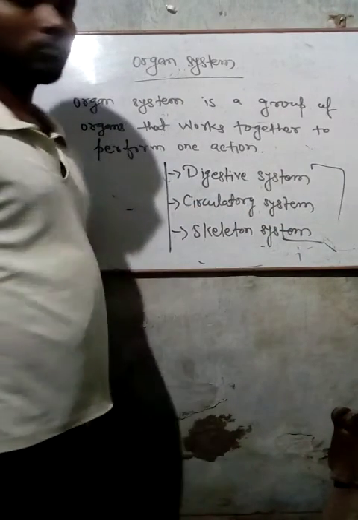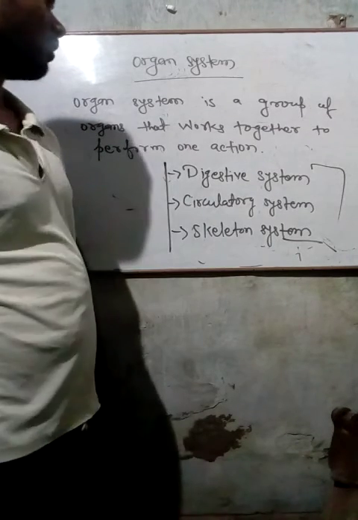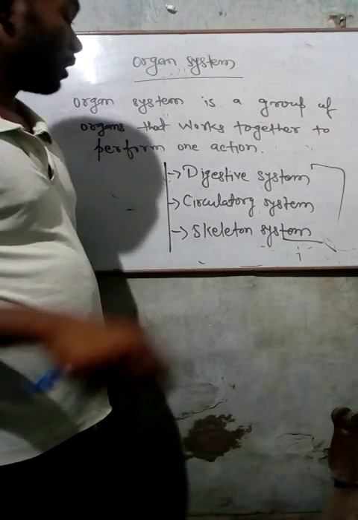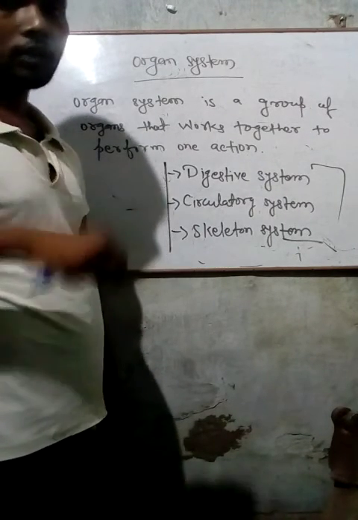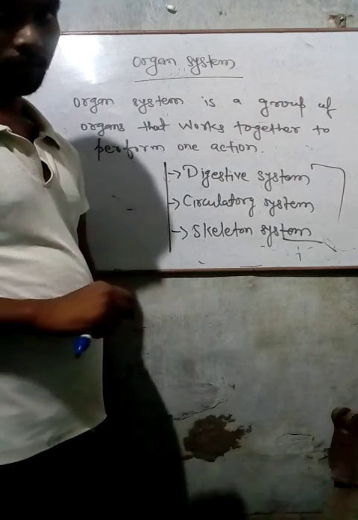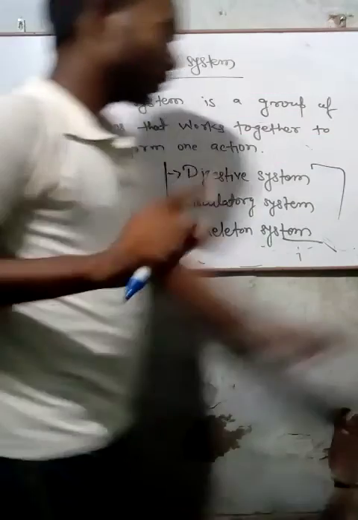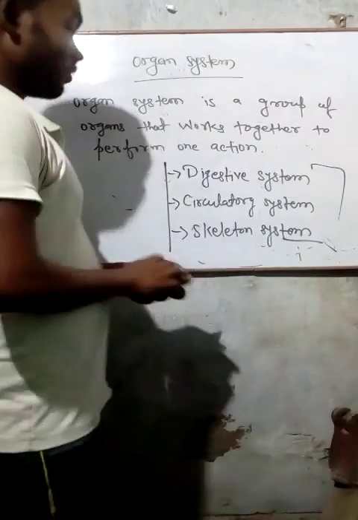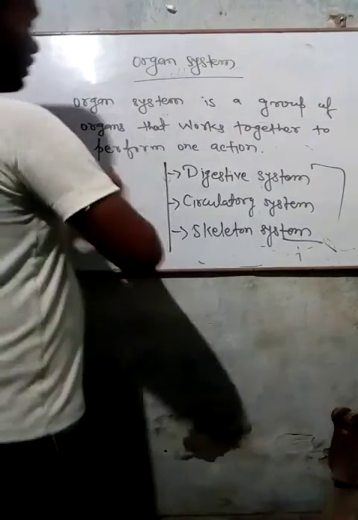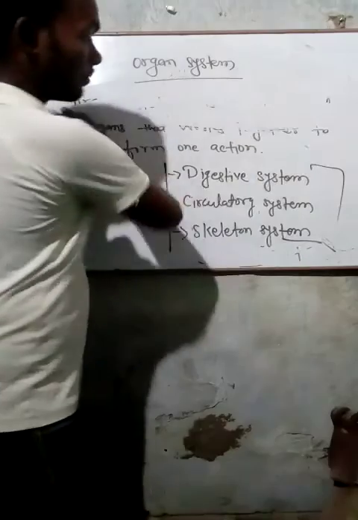About these organ systems we will talk in our next lecture. So till now we have discussed what we learned today about cells and organ systems. I'll make you write whatever we learned today. Some facts I'll make you write that you have to also note.